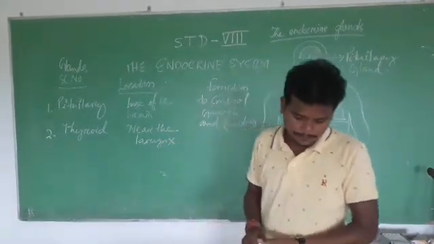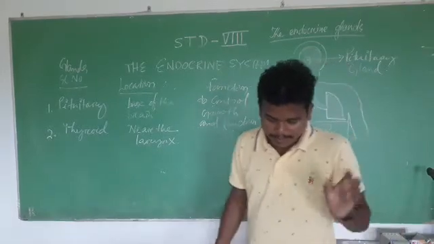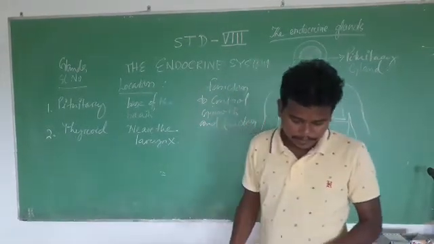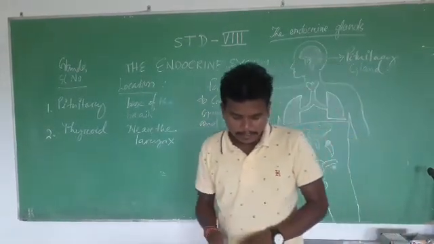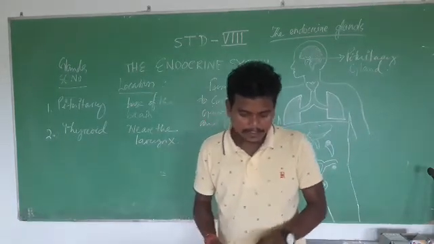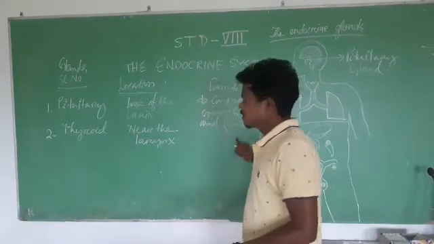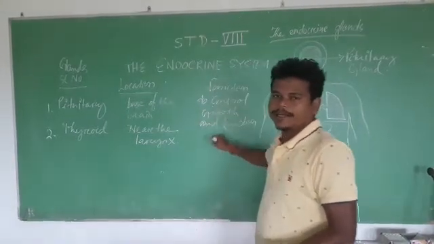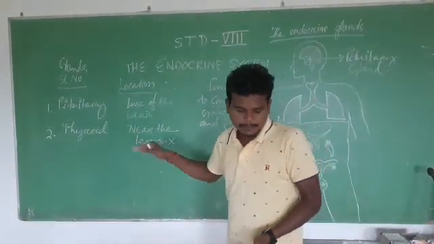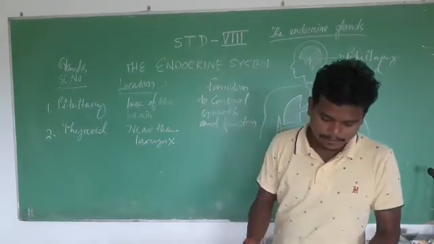It controls the activities of the body, including the rate at which energy is produced.